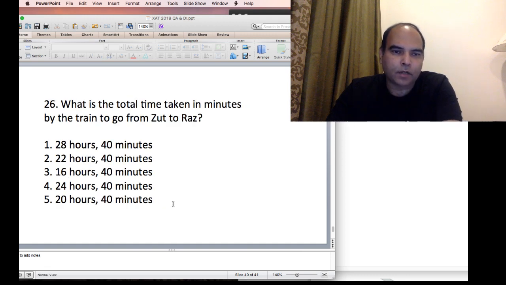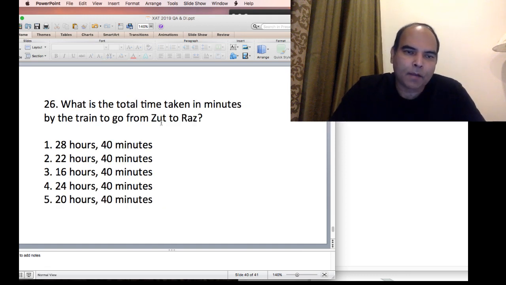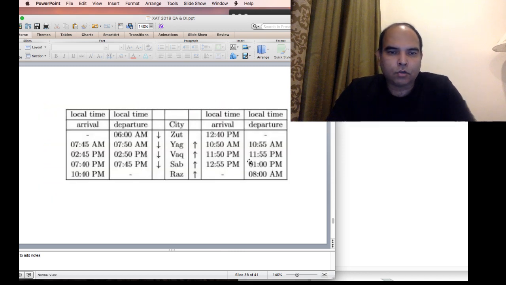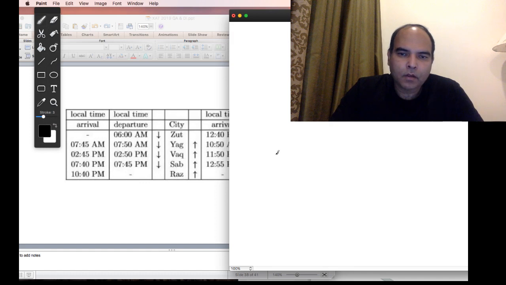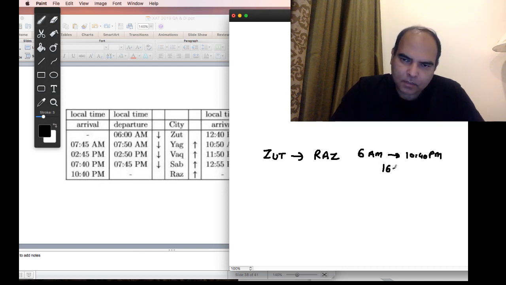Let's look at the second question. What is the total time taken in minutes by the train to go from Zut to Raz? Zut to Raz, one way, when you're going Zut to Raz, you start at 6 a.m. and if you look through the timeline, you are reaching 16 hours 40 minutes one way. Now this is the apparent time. The actual time will depend on the time zones.